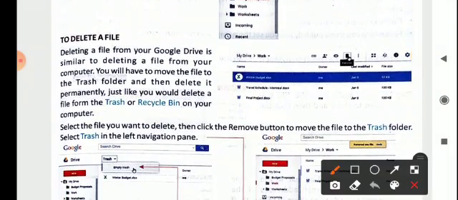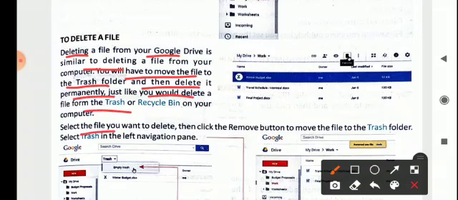Now, to delete a folder: deleting a file from your Google Drive is similar to deleting a file from your computer. You will have to move the file to the trash folder and then delete it permanently, just like you delete a file from the trash or recycle bin on your computer. If you are deleting any file from your Google Drive, it will be deleted, but it will get stored in your trash or recycle bin. And if you delete your file from the trash or recycle bin too, then what will happen? It will be deleted permanently.